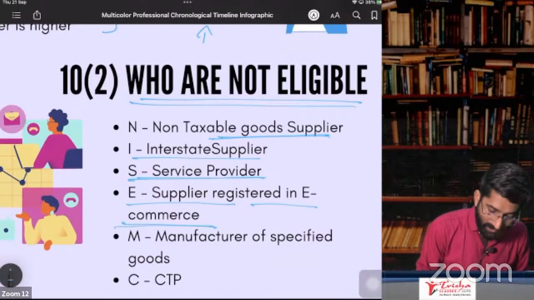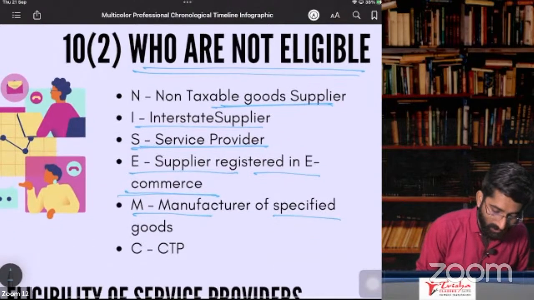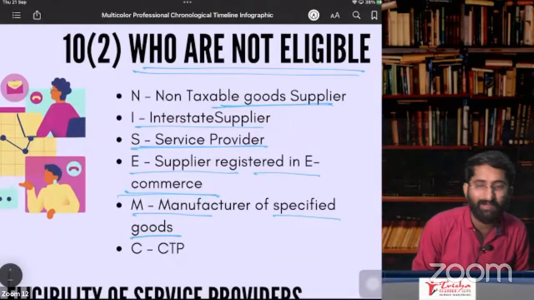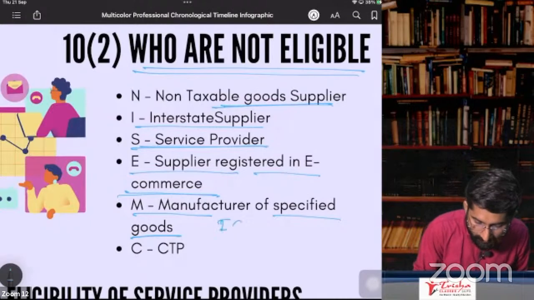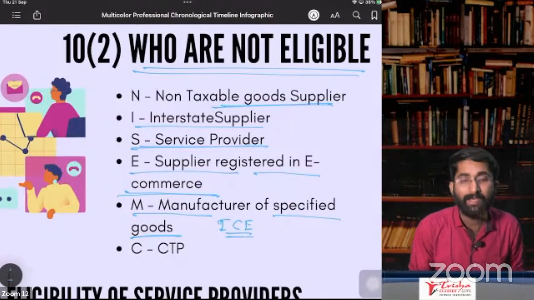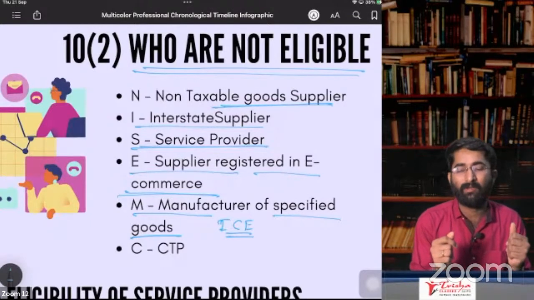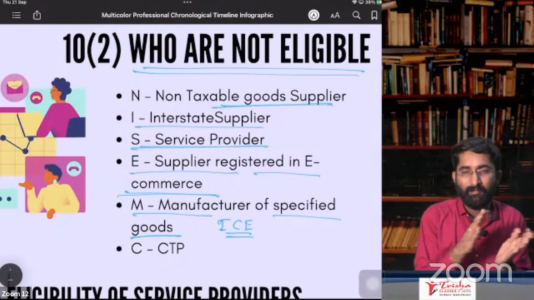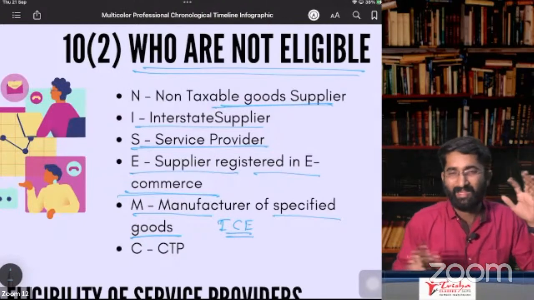Next one, M: Manufacturer of specified goods. Sir, which are specified goods? Ice cream. Remember the ice cream story? Remember Pinto's story? Mr. Pinto, X person.